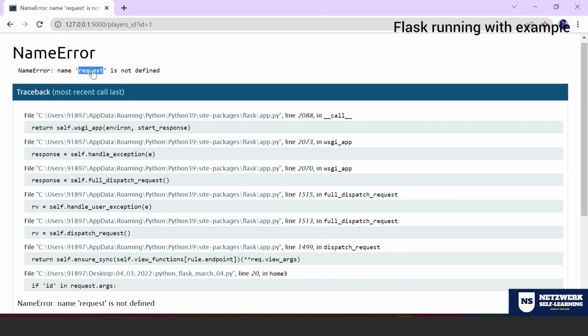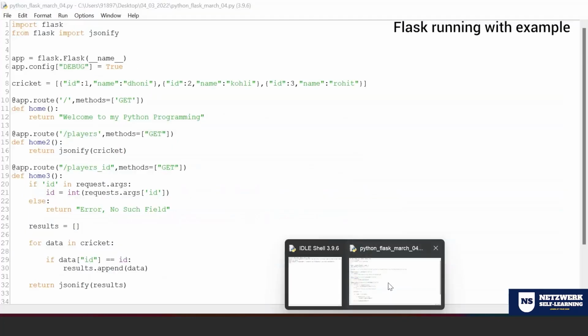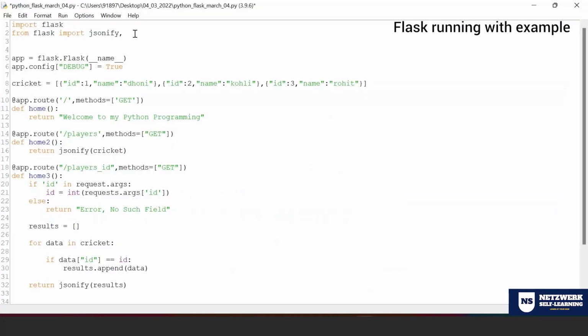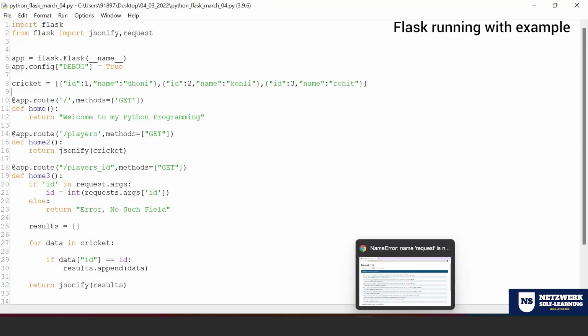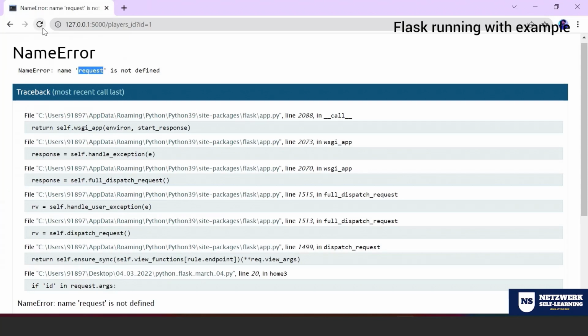That is why it is throwing an error, because we need the request module to be part of our functionality. So what you can do is go there and import request. Let me save and refresh.